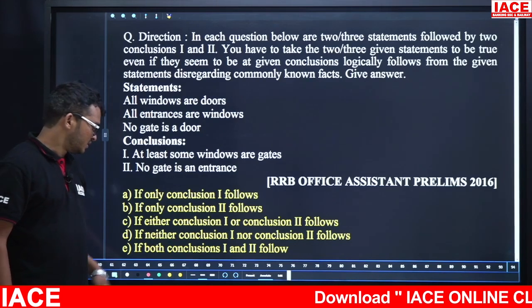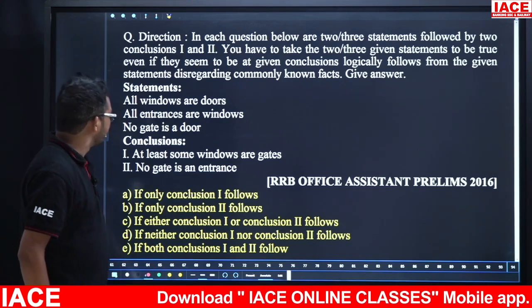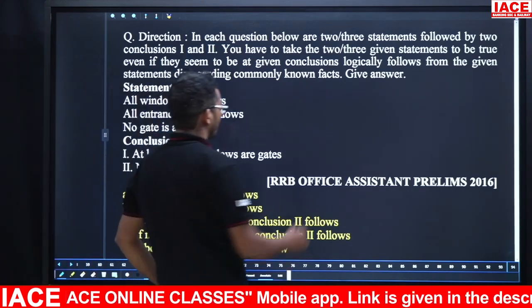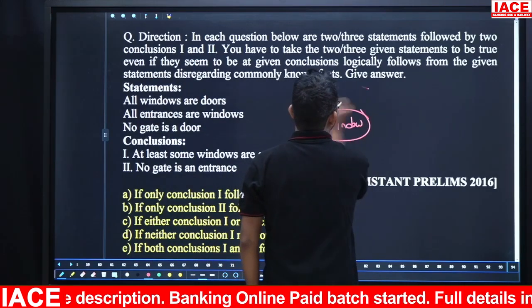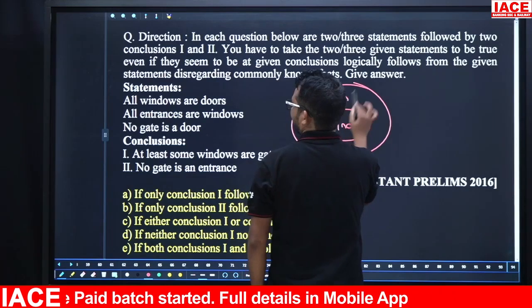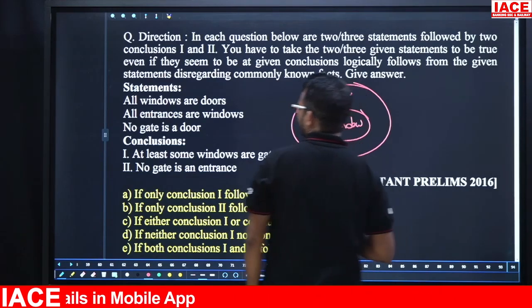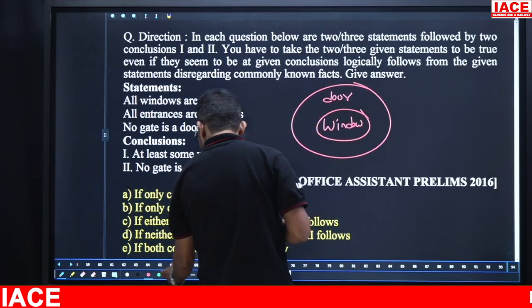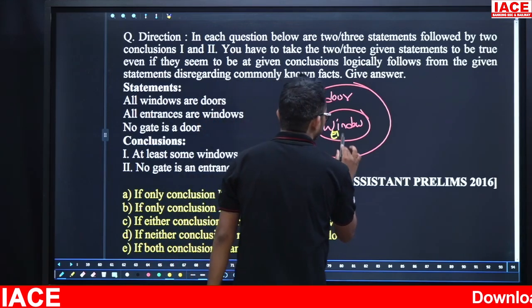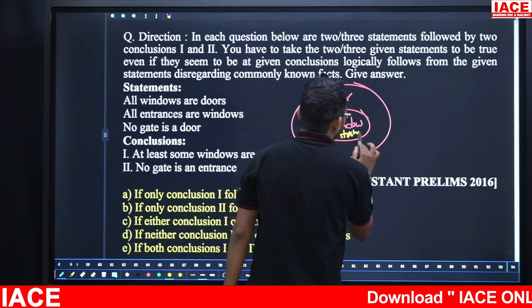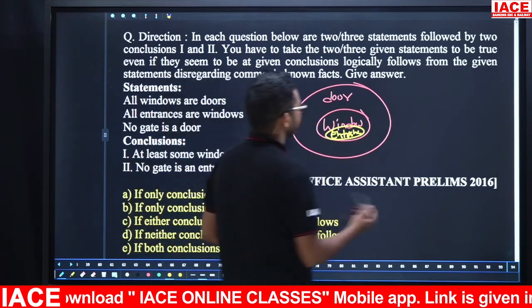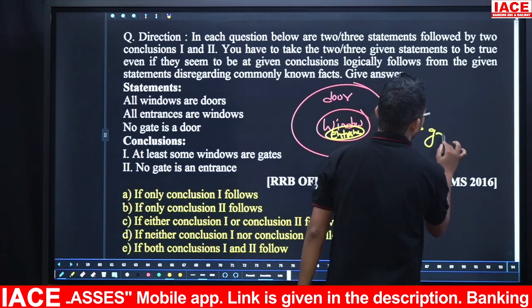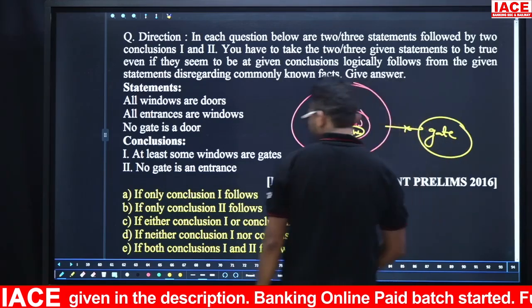Yes, time up. Take the given statements. All windows are doors. Take a window; all windows are doors. Next one, all entrances are windows. Take entrance; all entrances are windows. Next one, no gate is a door. Take a gate; no gate is a door. So these are the given statements.